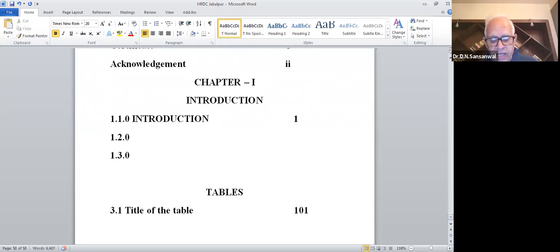Then if there is another table in the 4th chapter, the first table, then you have to write the table number. So if in your dissertation or your thesis you have 15 tables, then you have to write all the titles of the 15 tables, their table numbers, and the pages on which they are coming.